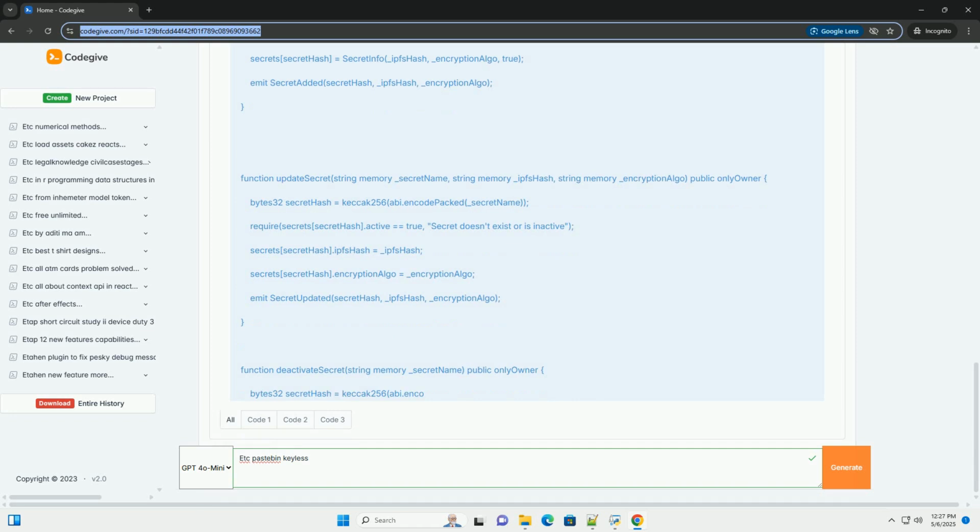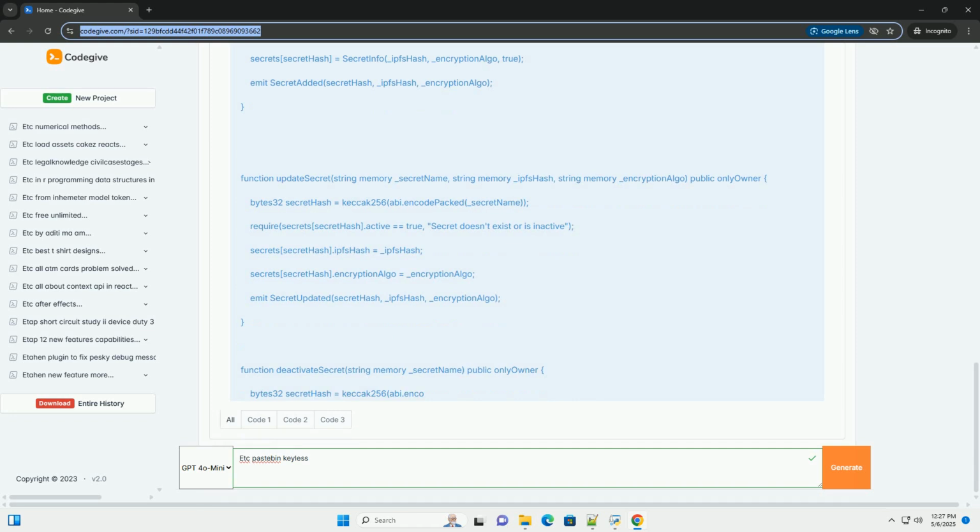Events: the contract emits events to track key actions, making the system auditable. 2. Off-chain secret encryption and storage, node.js/web3.js. Explanation of the node.js code. 1. Dependencies: uses the Web3, crypto, IPFS HTTP client, and Ethers libraries. Install them using npm install web3 crypto ipfs-http-client ethers.